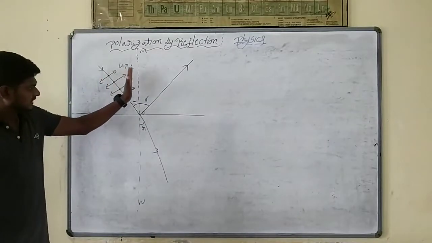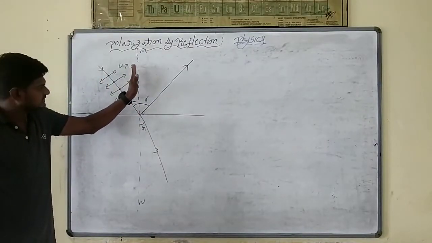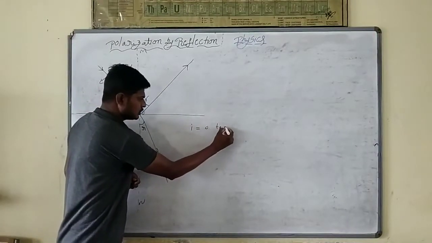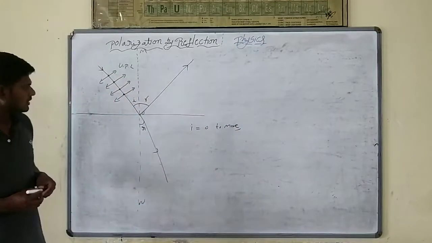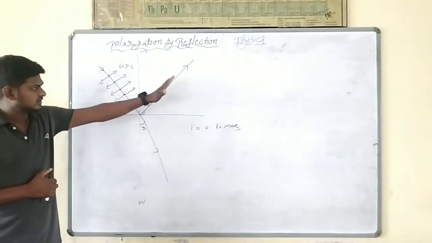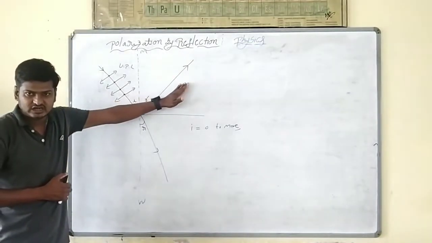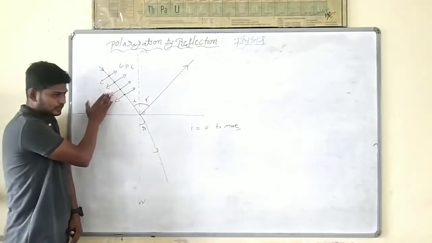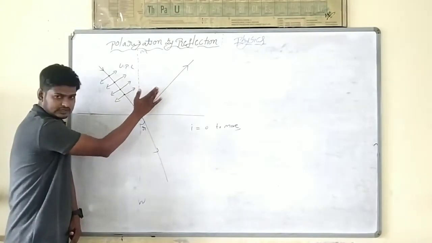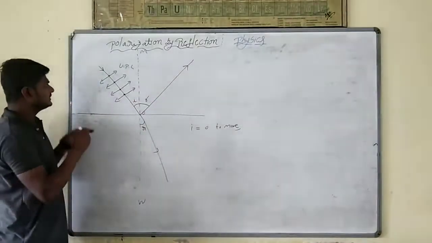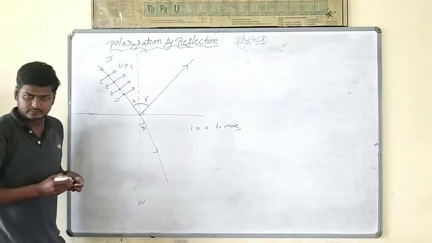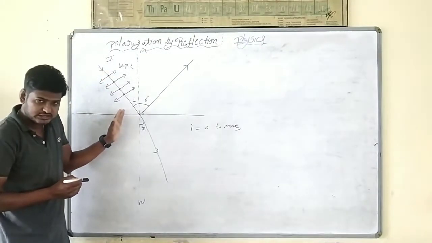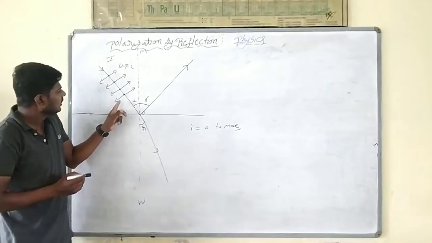First, we incident the ray from a lesser angle. Means I am going to increase the angle from 0 to maximum. How do we conclude that the reflected light will be polarized? That will be a simple method. I am going to make the unpolarized light incident. Part of the light is going to be reflected and part is transmitted. Here I take the intensity of light as I.